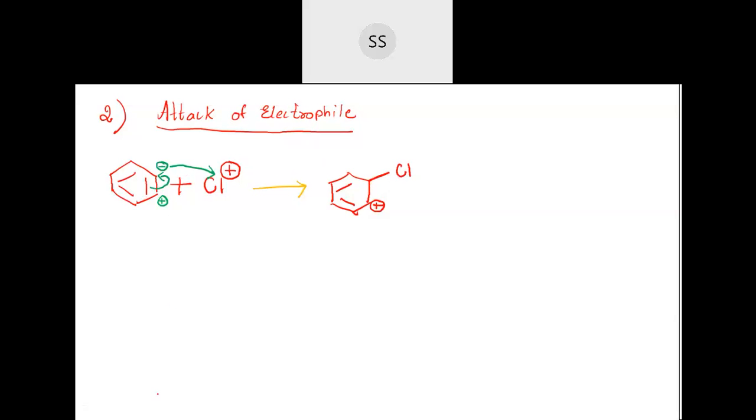Now see, during the reaction, after this is over, then what happens? After this is done, now I will write here inside the bracket. So this carbon of the benzene has become deficient. I'm writing that same structure, the product structure on the other side here. See, chlorine atom, then I have this carbon with the positive charge. So it's deficient of electron, correct? This carbon here is deficient of electron.